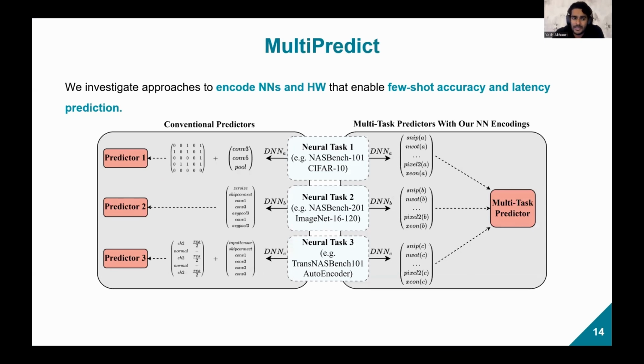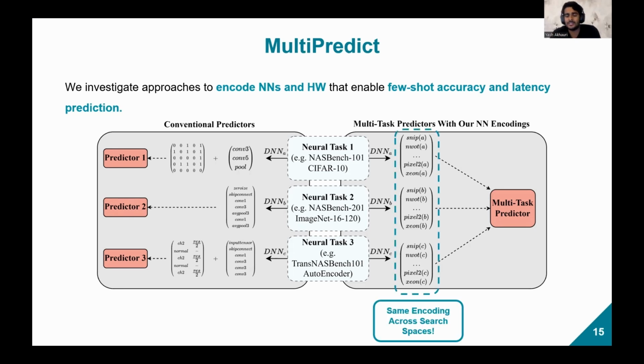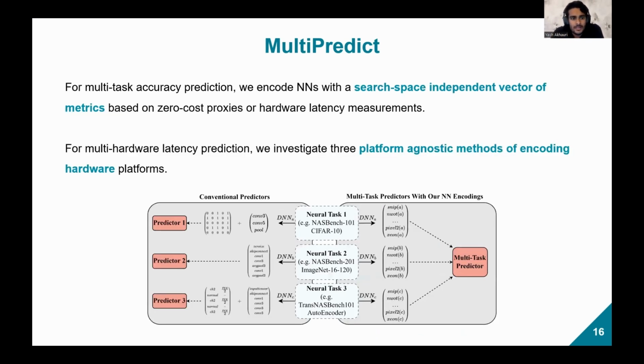In our paper, Multi-Predict, we investigate approaches to encode neural networks and hardware that enable few-shot accuracy and latency prediction. As you can see in the figure on the right, we have the same encoding across different search spaces, which enables a multitask predictor. For multitask accuracy prediction, we encode neural networks with search-space-independent vectors of metrics based on zero-cost proxies or hardware latency measurements. And for multi-hardware latency prediction, we investigate three platform-agnostic methods of encoding hardware platforms.